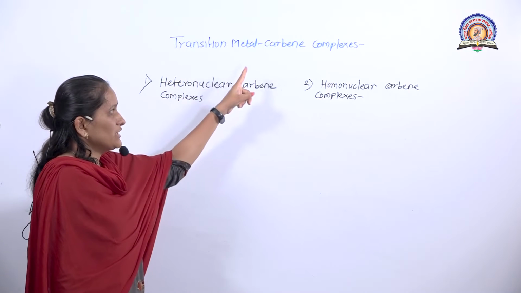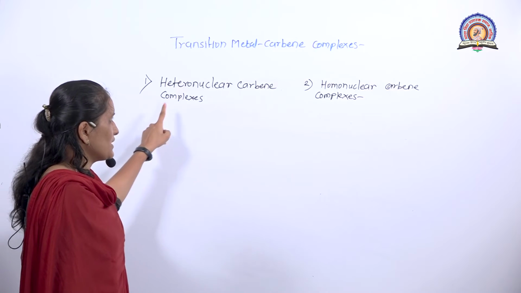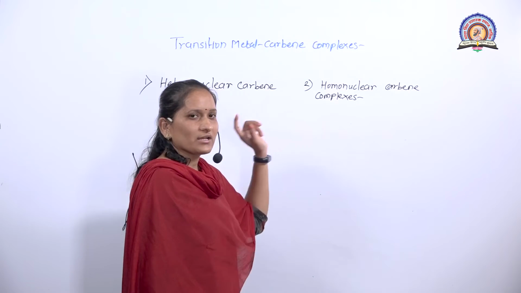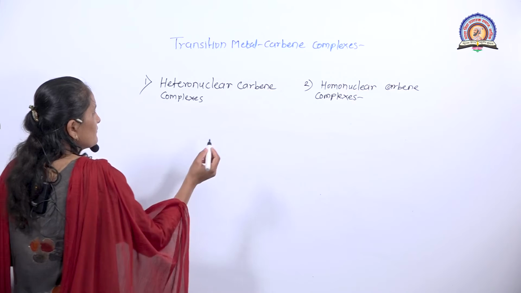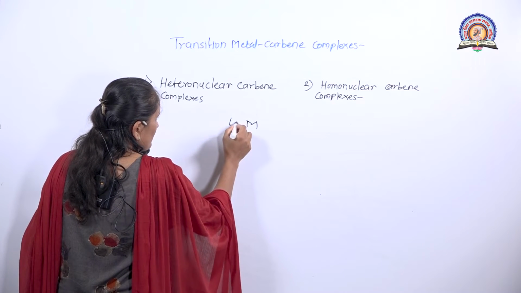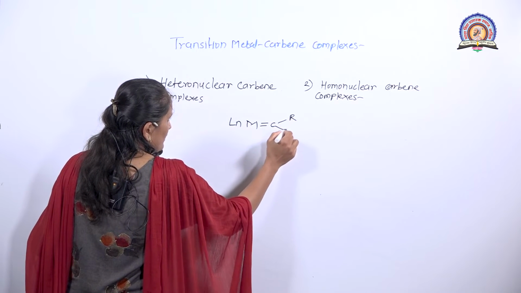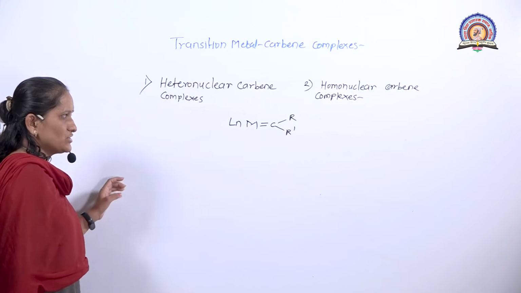Generally, transition metal carbene complexes have two types, that is heteronuclear carbene complexes and homonuclear carbene complexes. Generally, the metal carbene complexes are of the type LnM double bond carbon R and R dash.